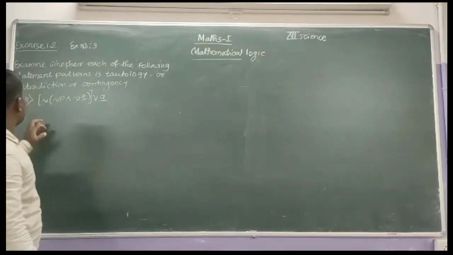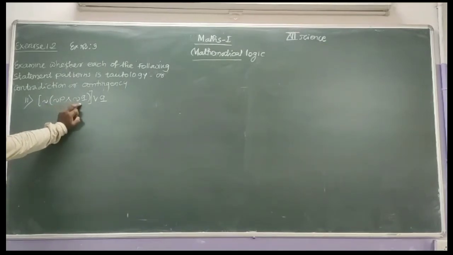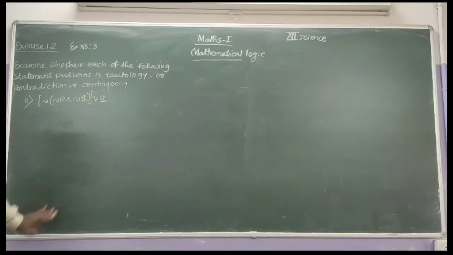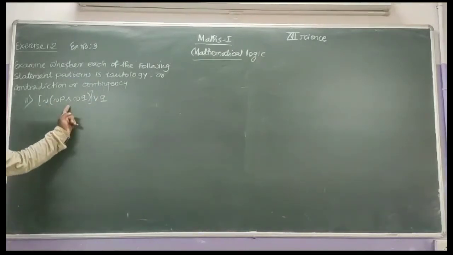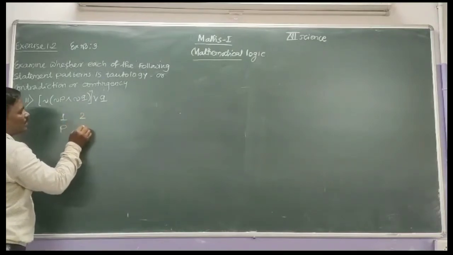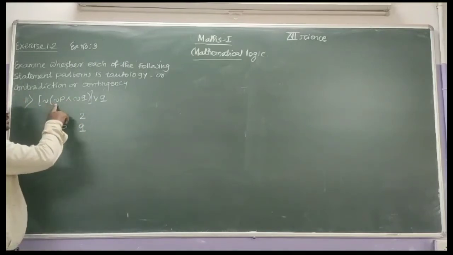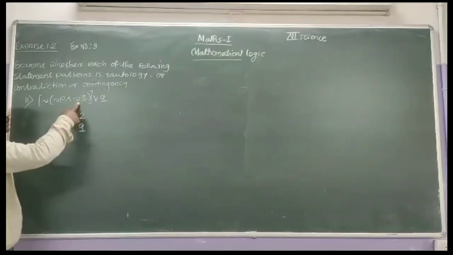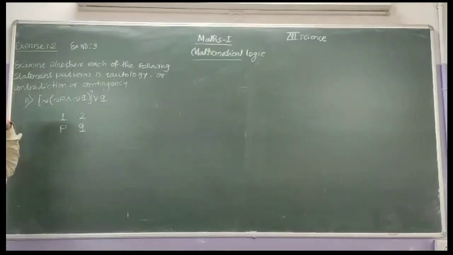Second example: the negation of (negation of P conjunction negation of Q) disjunction Q. Prepare its truth table. There are two simple statements, P and Q. Write the first column P, second column Q. In the bracket, we have negation of P conjunction negation of Q. Firstly, we can find the negation of P and negation of Q.